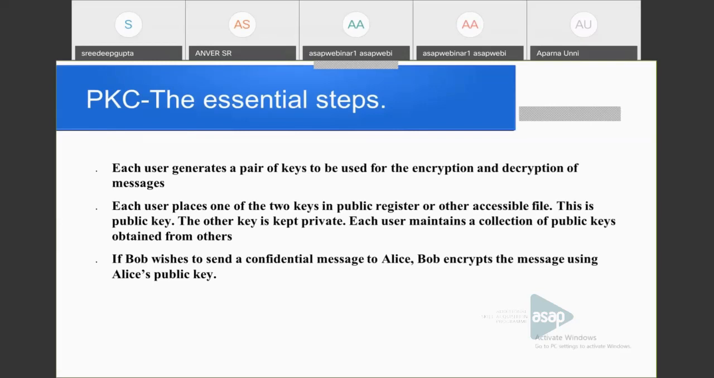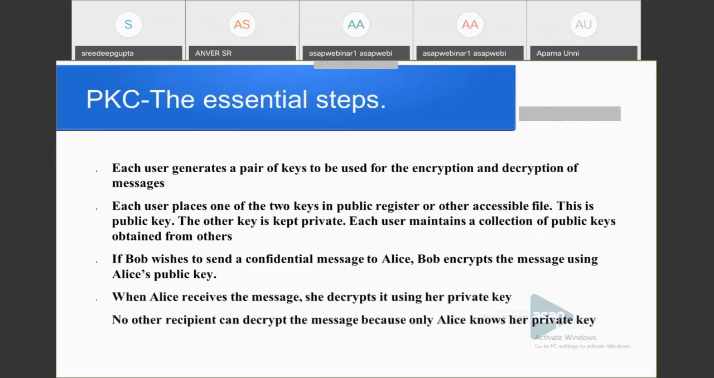That is what we said. It is available in the public key certificates. This is the public key. The other key is kept private, and each user maintains a collection of public keys obtained from others. Every user has the public key of all others, because if he wants to communicate with any other person, he can encrypt using the public key of the other person. Here Bob is the sender and Alice is the receiver.